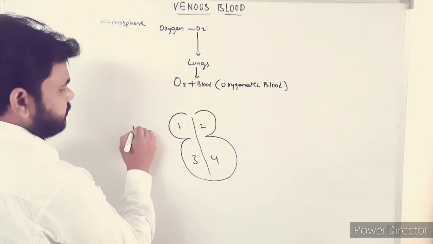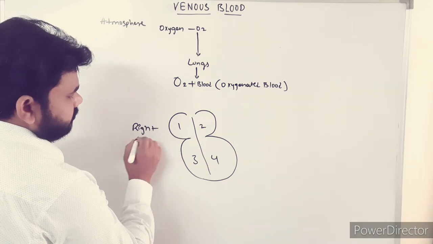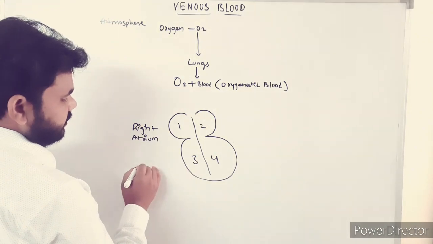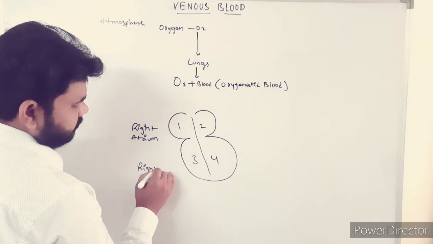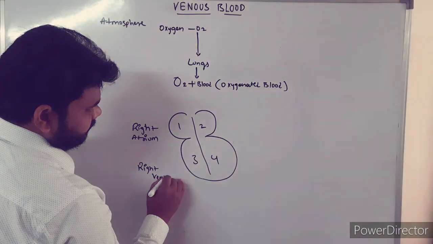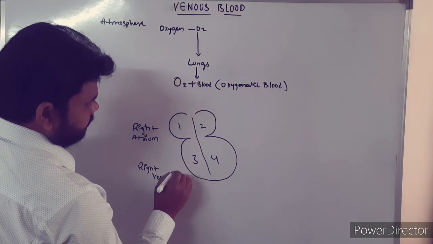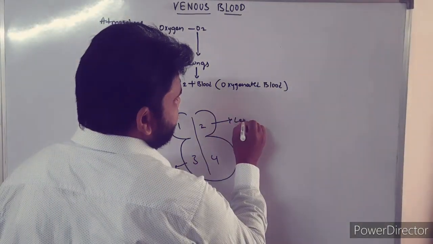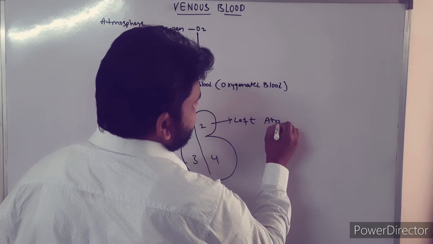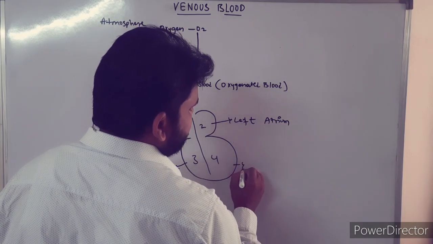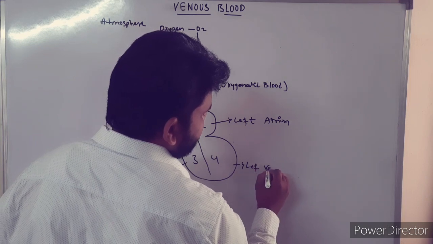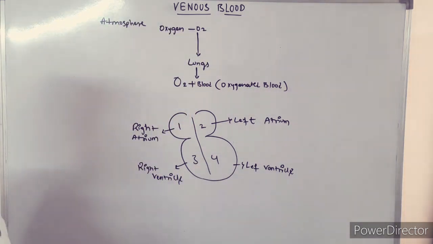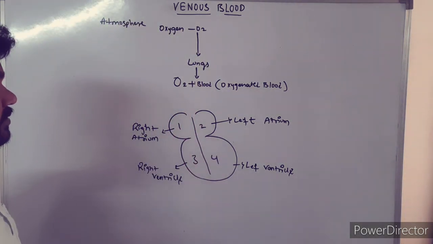This is the right atrium, this is the right ventricle, this is the left atrium, and this is the left ventricle. So like this, the heart has 4 chambers in it.